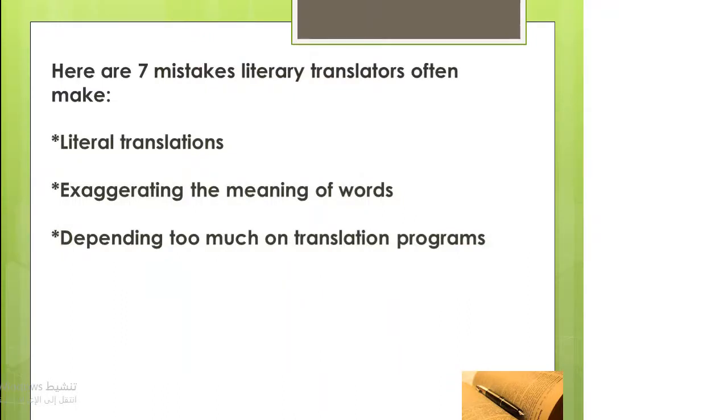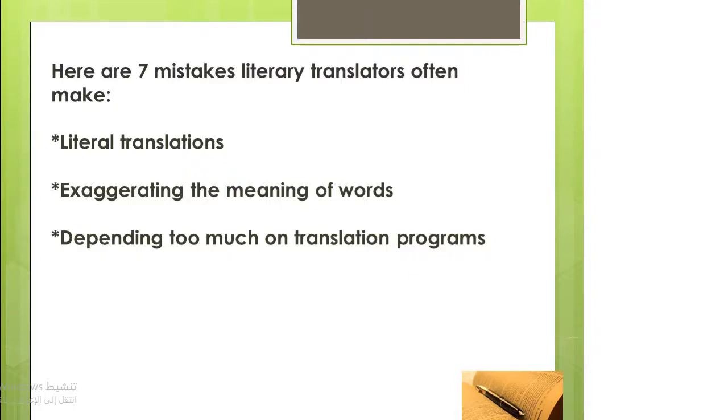First, literal translations, by translating a script word for word, which almost changes the meaning of the translation from the original. Second, exaggerating the meaning of words. An effective translation shouldn't overemphasize any word so that it alters the intended meaning.